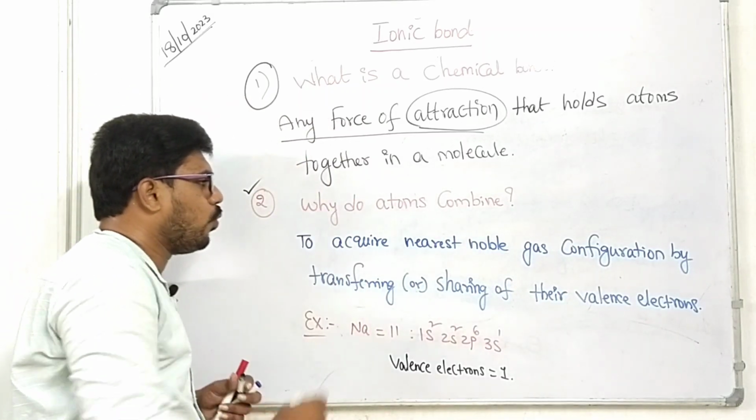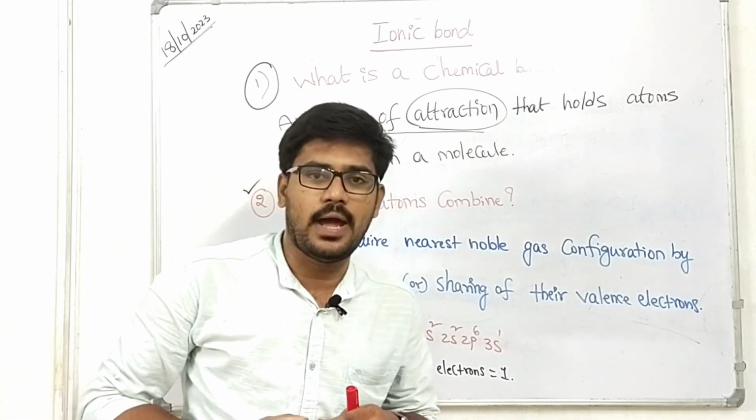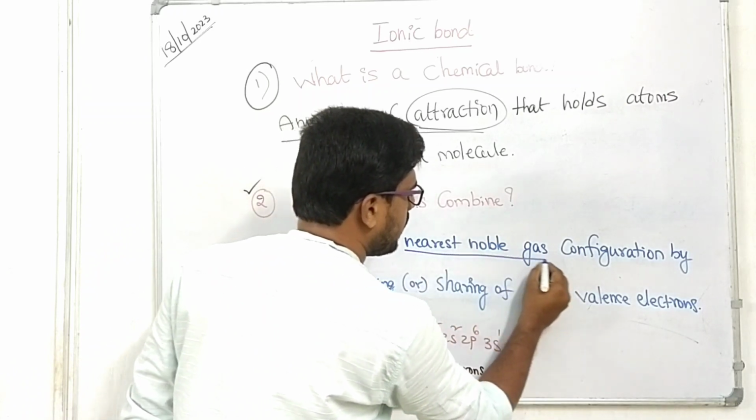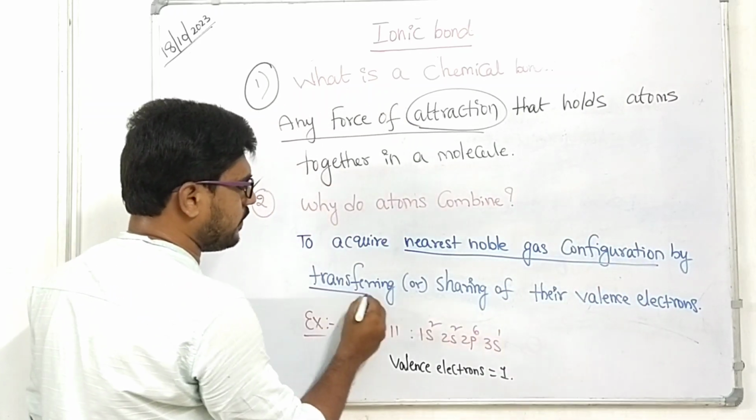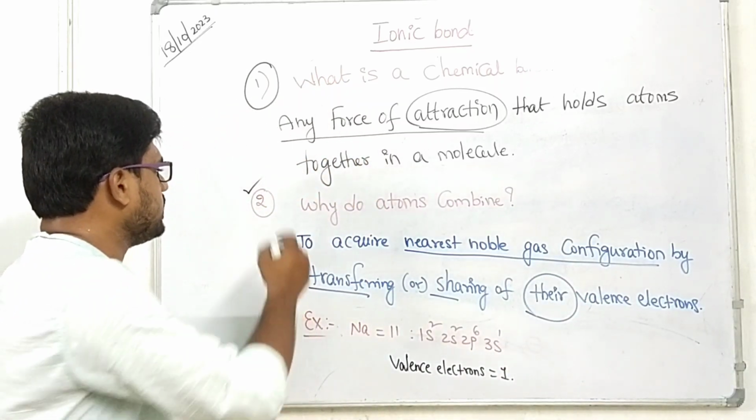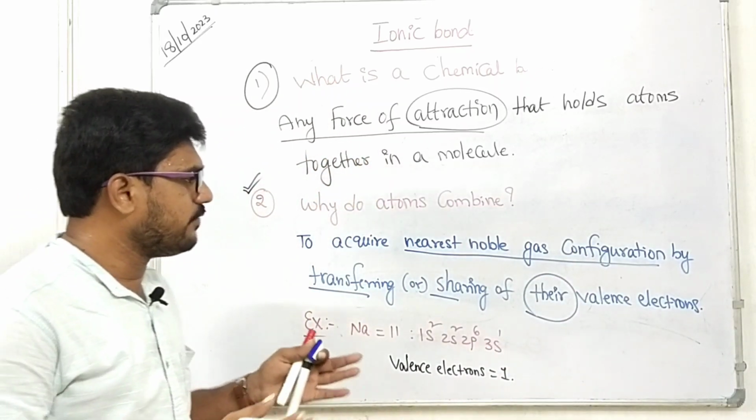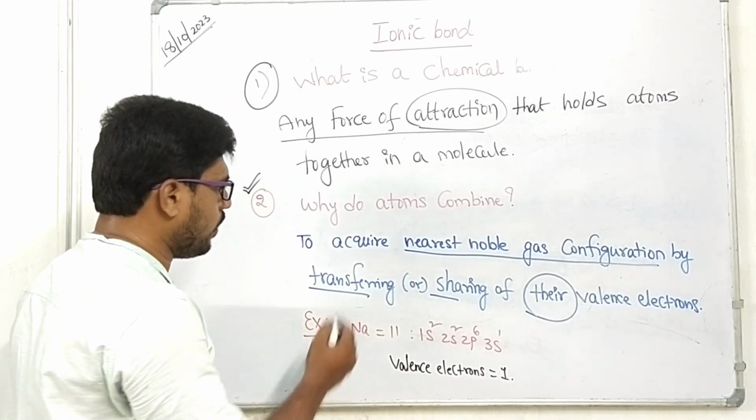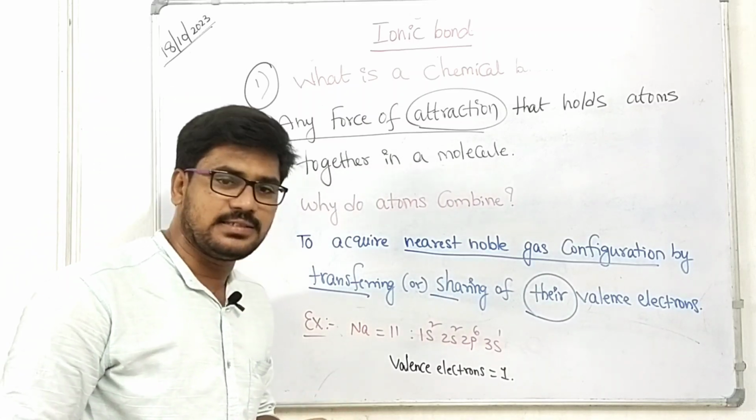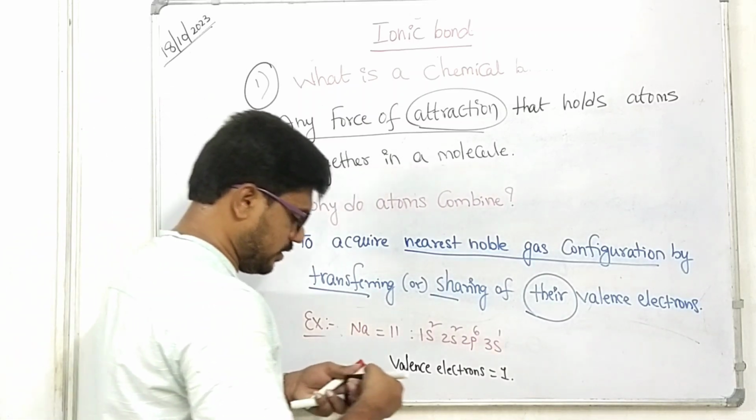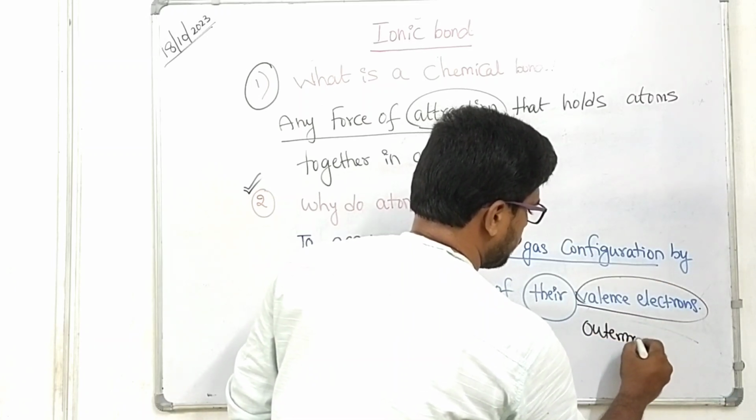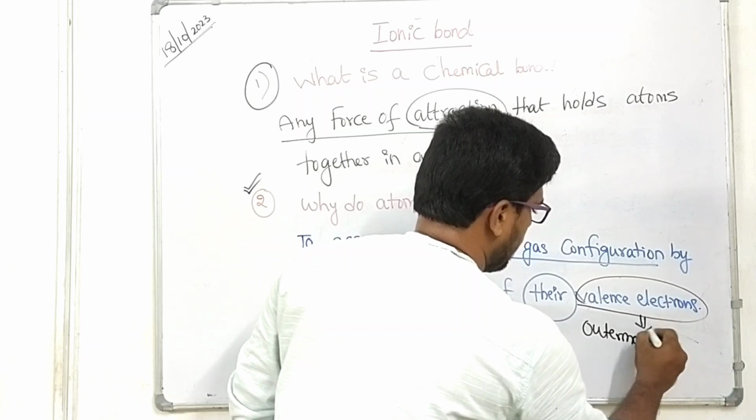Next, second one, why do atoms combine? To acquire nearest noble gas configuration by transferring or sharing of their valence electrons, right? So that is the reason for a combination of different atoms. What are valence electrons? Valence electrons are nothing but outermost electrons. Outermost electrons are called valence electrons.